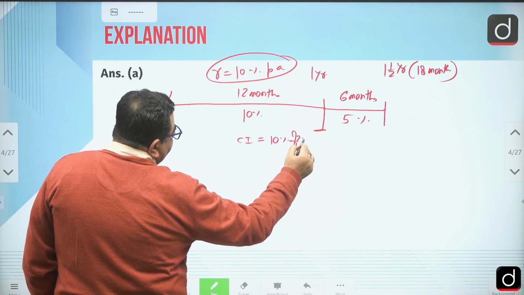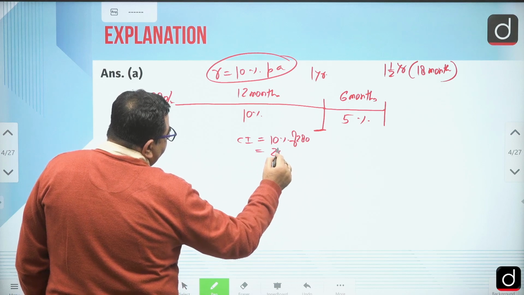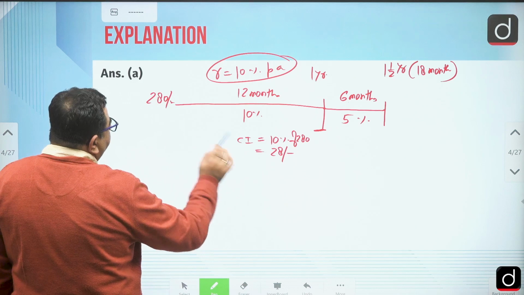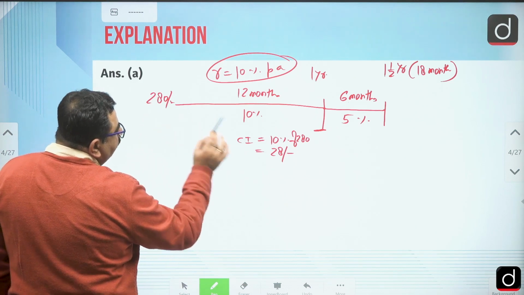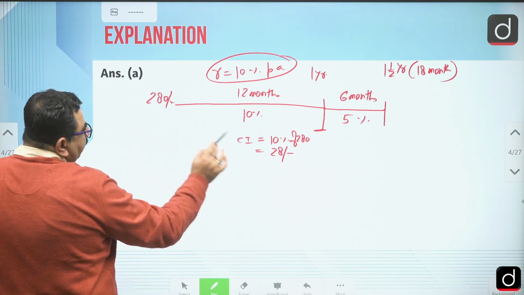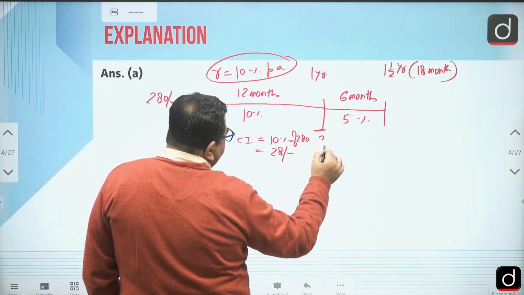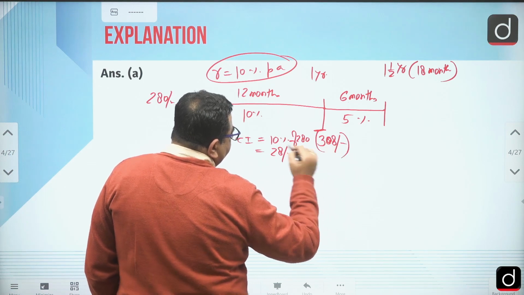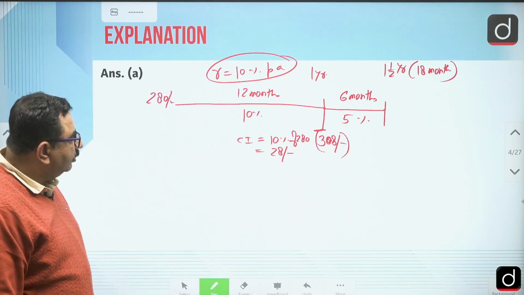How much is that? 28 rupees. Now after earning 28 rupees, what is the new sum at the end of the year? What will be the amount? 280 plus 28, that is 308 rupees. This is the amount here.